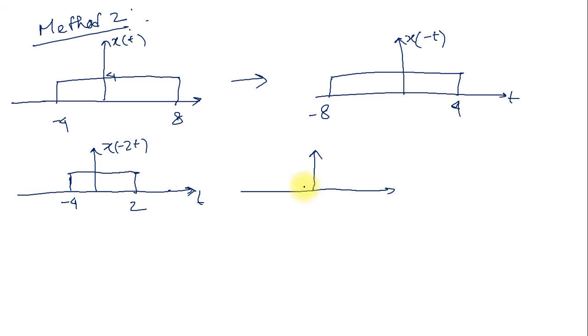So if I advance this, how can we advance this? Generally the function given is x of minus 2t plus 4. We can't operate this plus 4 directly with this. Here we need to apply a trick. Otherwise, if we apply the addition directly, we can't get the original one.